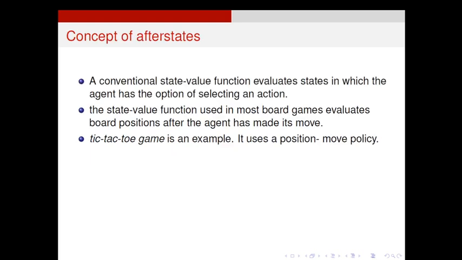The concept of after-states is mainly related to games. A conventional state value function evaluates states in which the agent has the option of selecting an action. That is the usual state-action value learning. We find those states in which there are maximally returning actions. When the agent chooses that action and moves along the environment, it automatically gets maximum reward. So we give more importance to those states and actions which give maximum return.